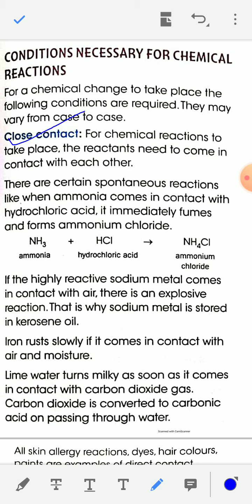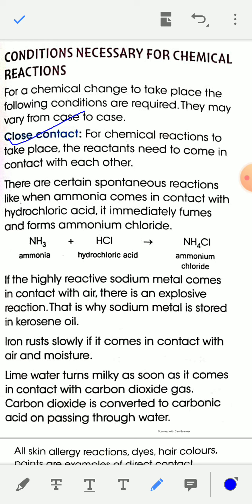For chemical reactions to occur, the reactants need to come in contact with each other. This is the first condition for a chemical reaction, close contact.